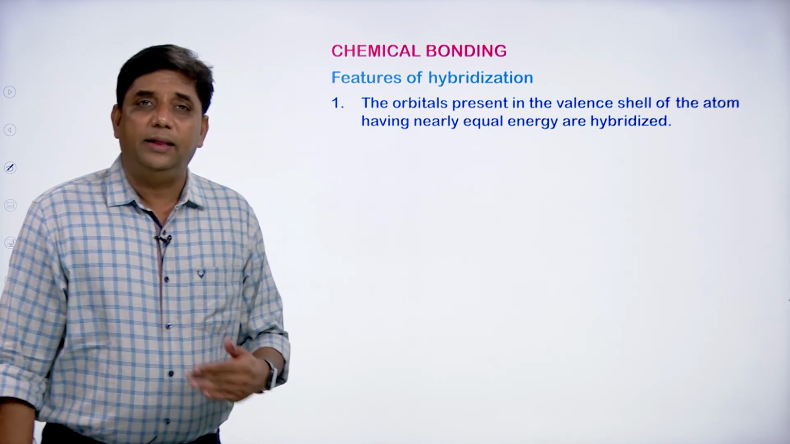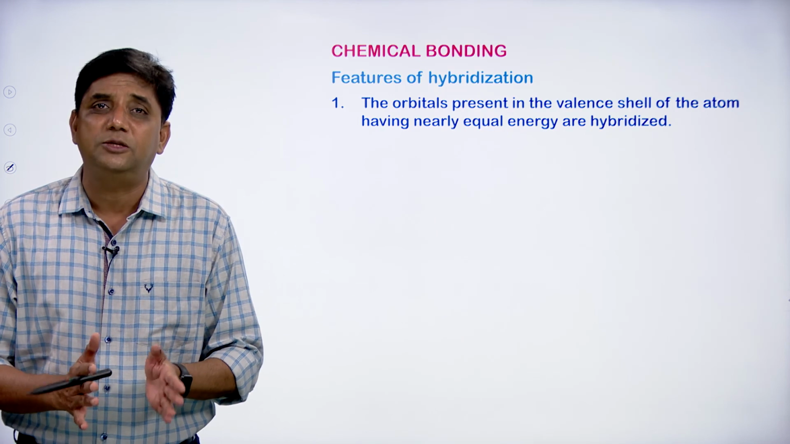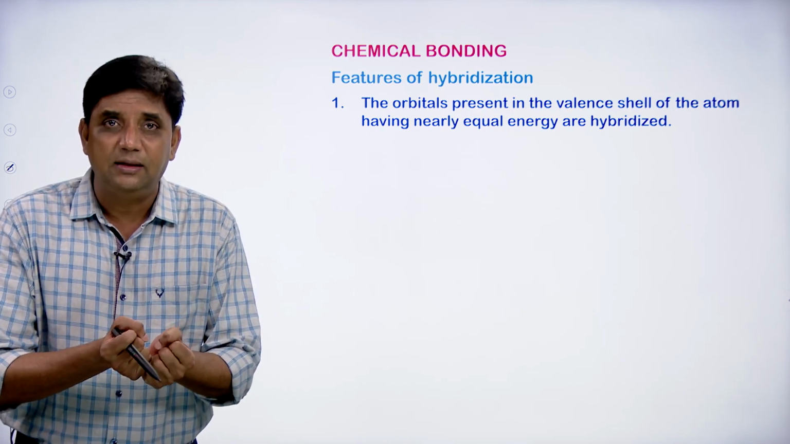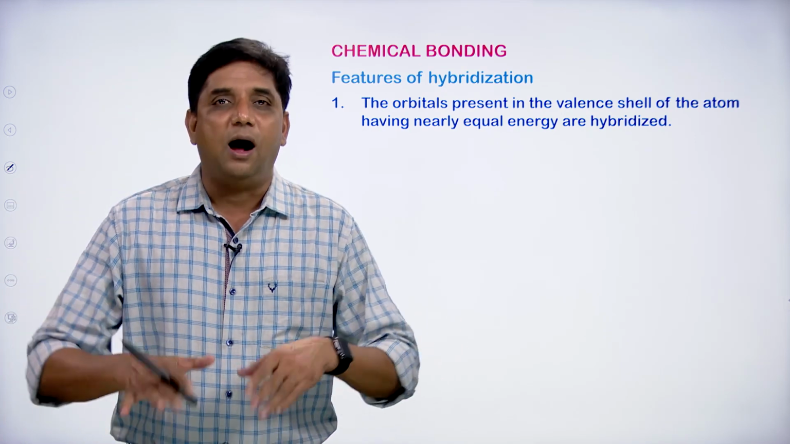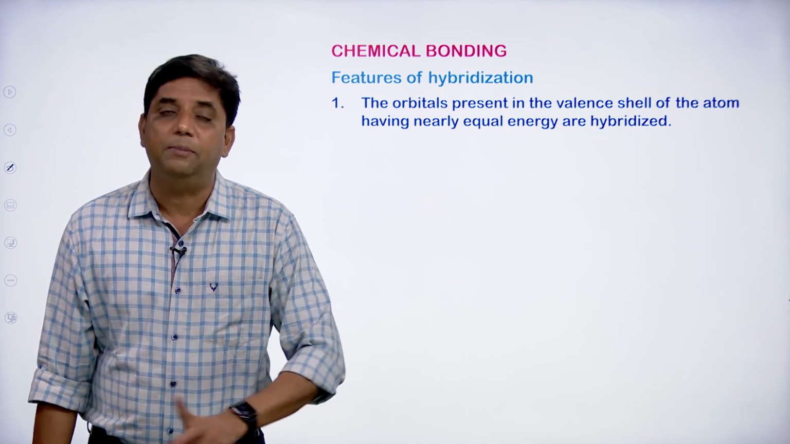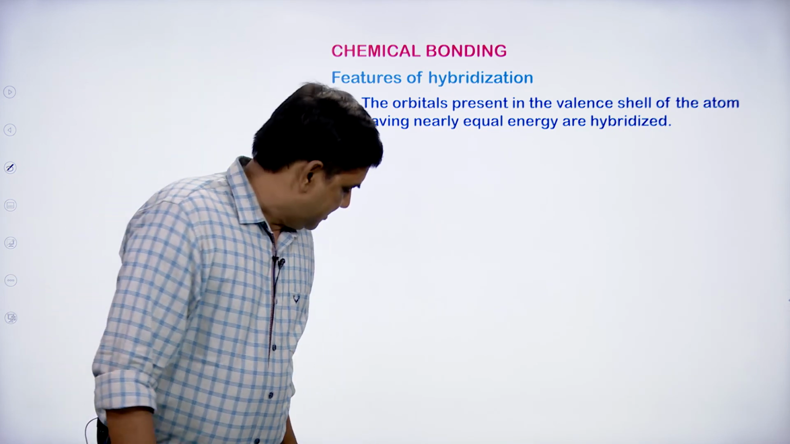The orbitals of almost the same energy, that is, where the energy difference between the orbitals is very small, will intermix and redistribute into orbitals of identical energy. After hybridization, every orbital's energy is absolutely the same. There will be no difference. That is called hybridization.